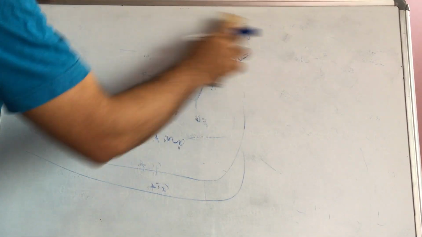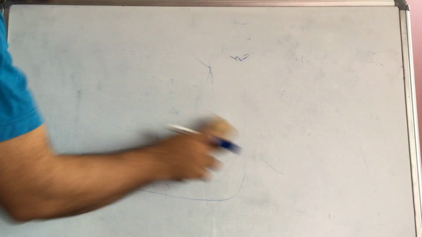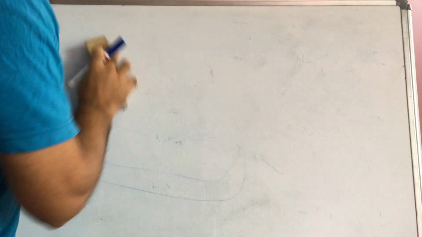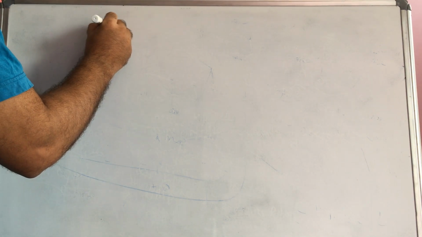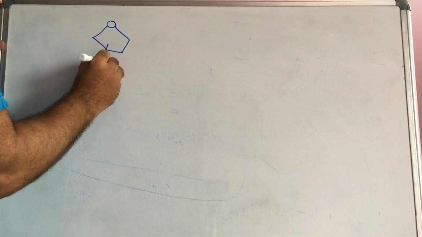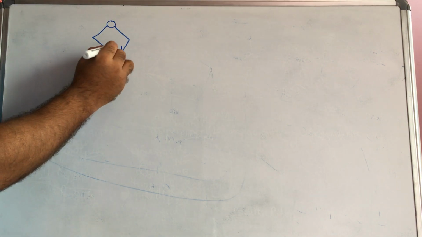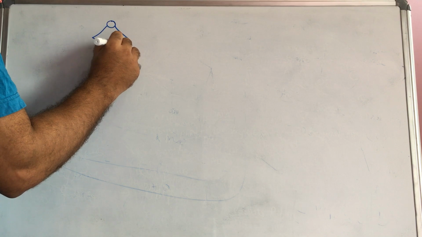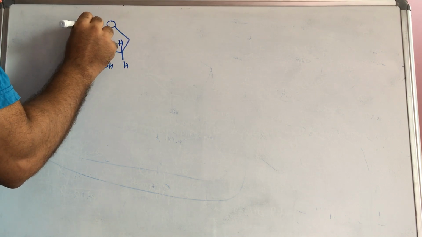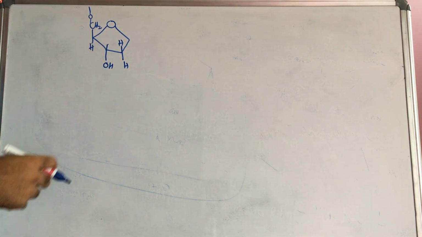The sequence of nitrogen bases on the backbone of the ribose sugar is called the primary structure. I will represent the primary structure here. This is a pentose, here this is 3-hydroxy. Now I am representing only the DNA structure, not the RNA. So here H, here H, here H, CH2O, and here a phosphate will be there. No need to write it all, I will also write one phosphate.